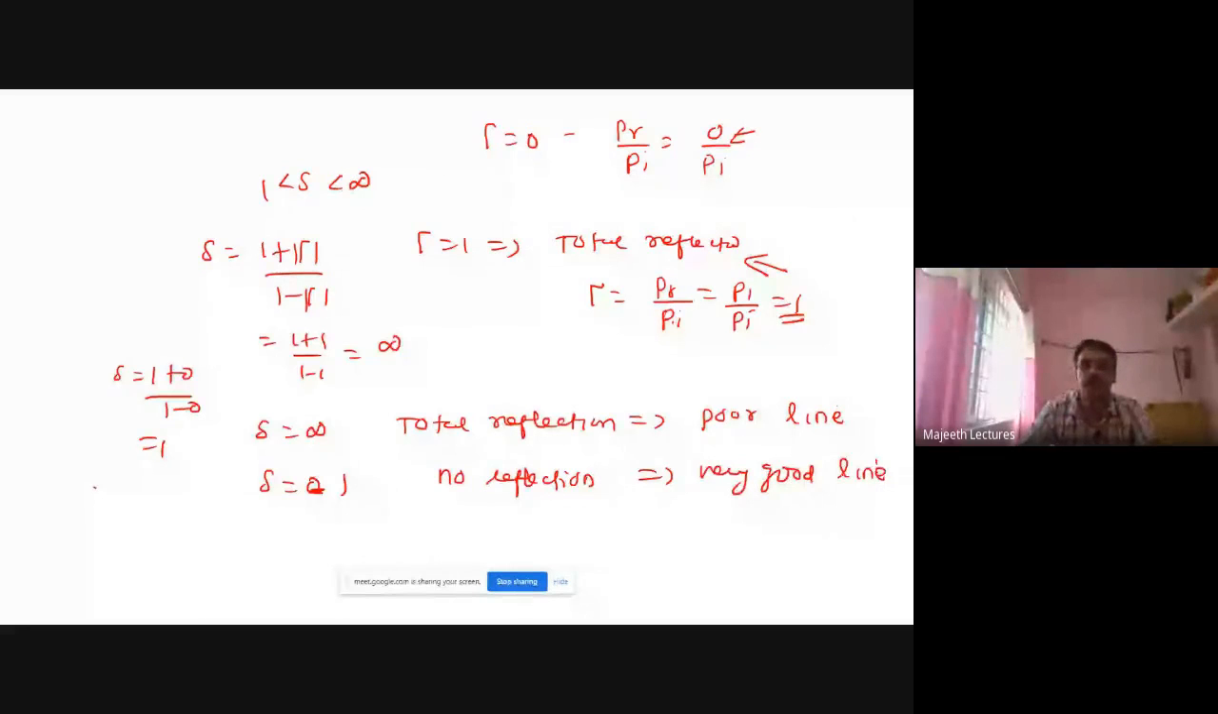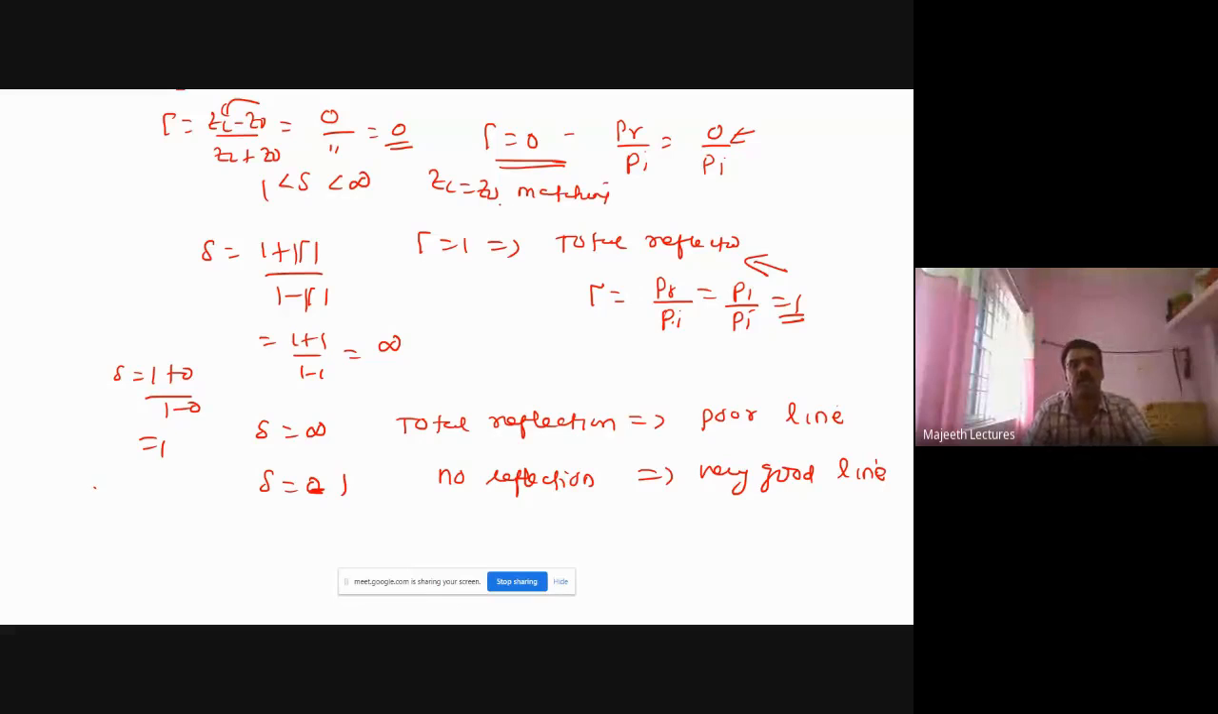When will gamma be 0? We know gamma is equal to ZL minus Z0 divided by ZL plus Z0. When ZL is equal to Z0, the numerator is 0, so gamma is 0. ZL equal to Z0 means the matched condition. We know that when load impedance and source impedance are matched, maximum power transfer takes place. So when gamma is equal to 0, maximum power transfer takes place, meaning there is no reflection. This is very, very important.